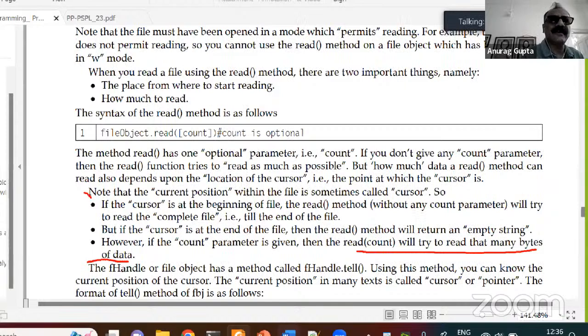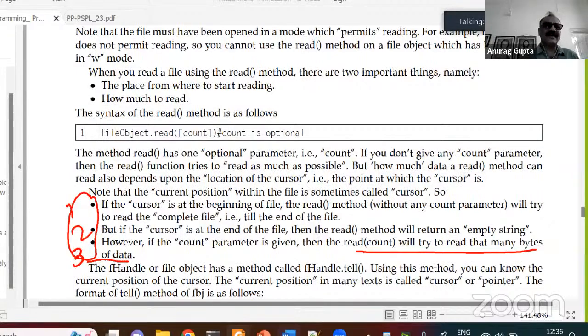So there are three things here. First, if the cursor is at the beginning of the file and you give a read without any parameter, it will try to read the entire file. However, if the cursor is at the end of the file and you don't give any parameter, the read function will return an empty string because your cursor is at the end of the file.